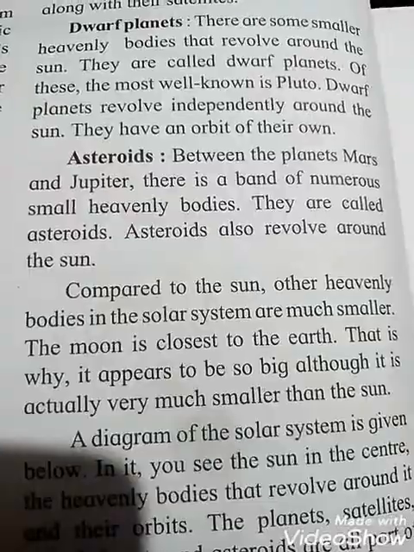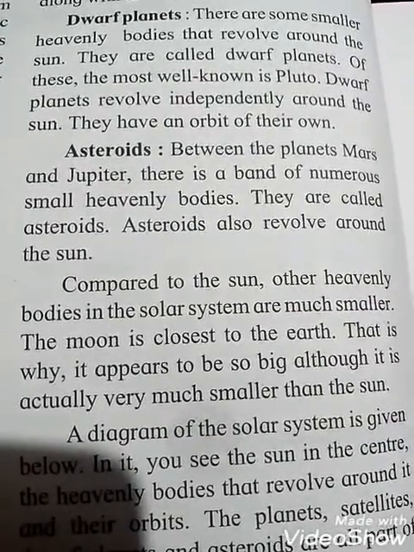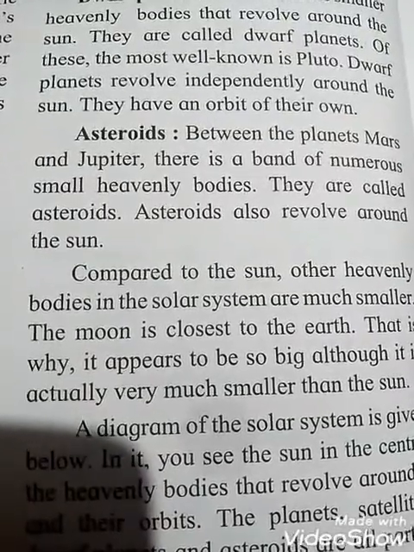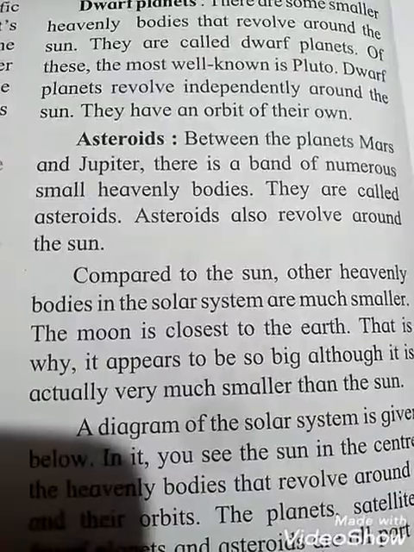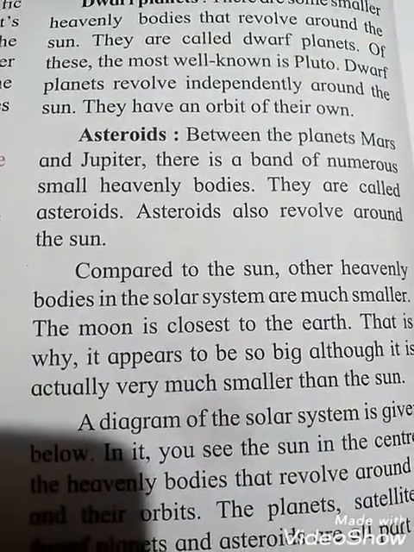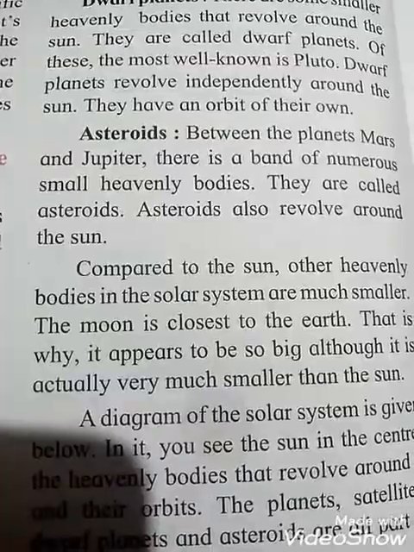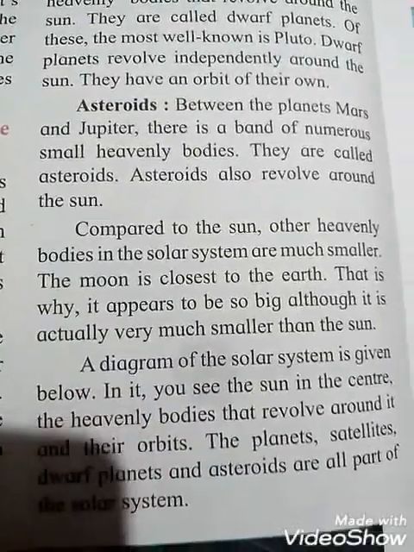Between the planets Mars and Jupiter, there is a band of numerous small heavenly bodies. They are called asteroids. See students, that means between the planets Mars and Jupiter, there is a band of numerous small heavenly bodies, so they are called asteroids. Asteroids also revolve around the sun.